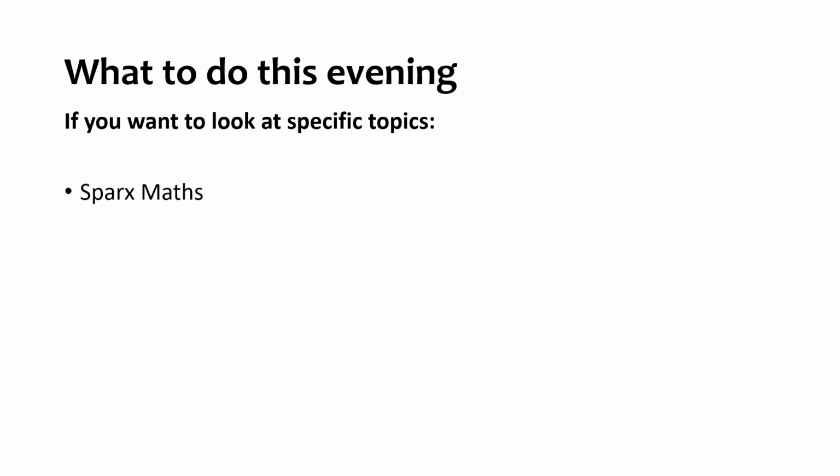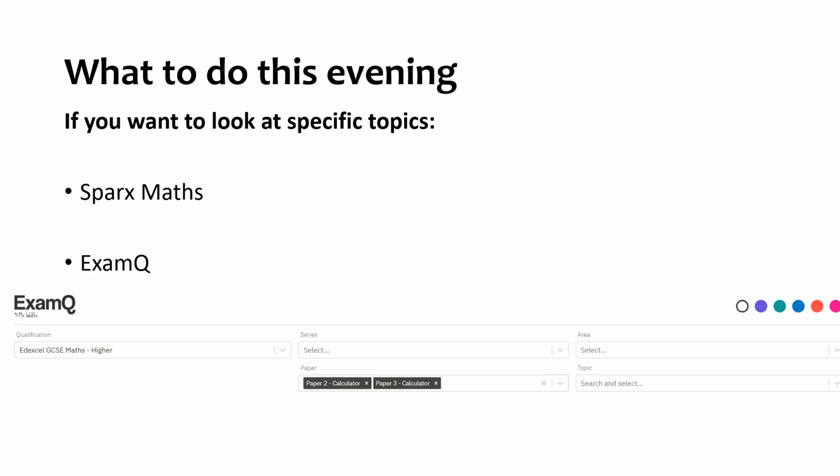If you want to do specific topics, then again, I would still head to Sparks Maths, but I'd maybe click on the My Homework section and then go to the independent learning, in which case you can search those topics, can't you? You can search for compound interest.